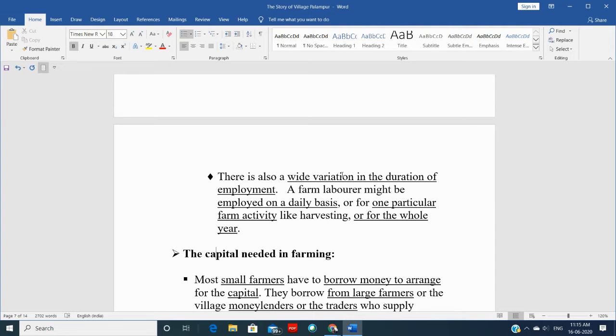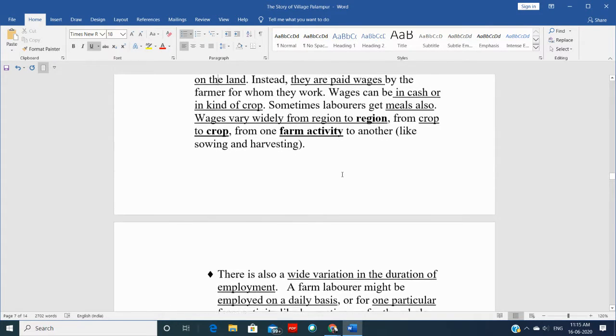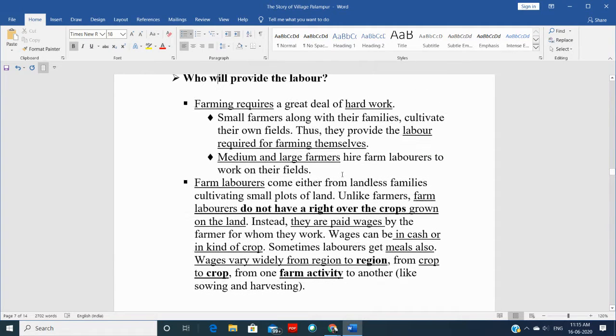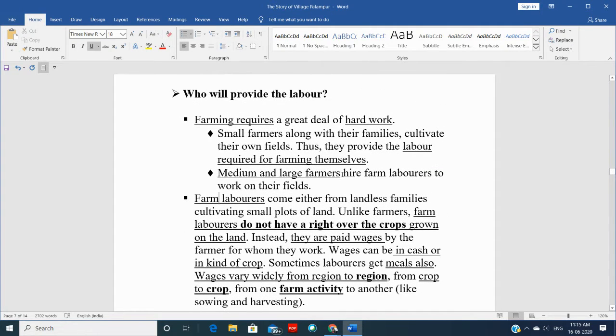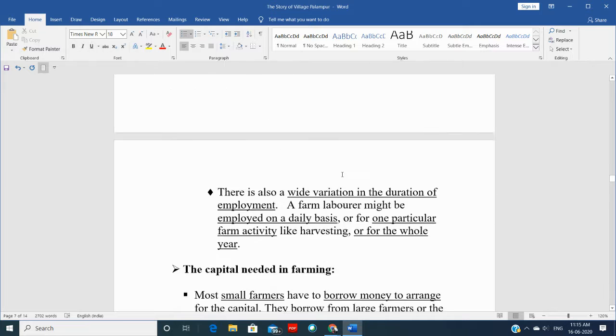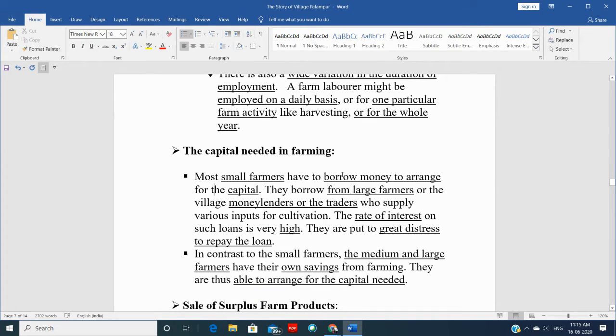So now, as in employment, as in laborers, we talk about the small farmers, medium, and big farmers, right? So we also can talk about small farmers and medium and large farmers. When we talk about the laborers, the same thing goes for the capital also. So again, we are talking about small farmers, medium farmers, and large farmers.